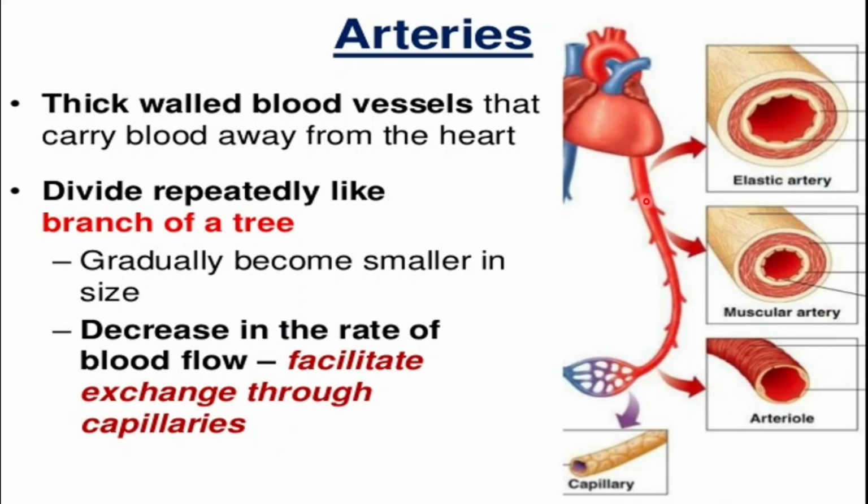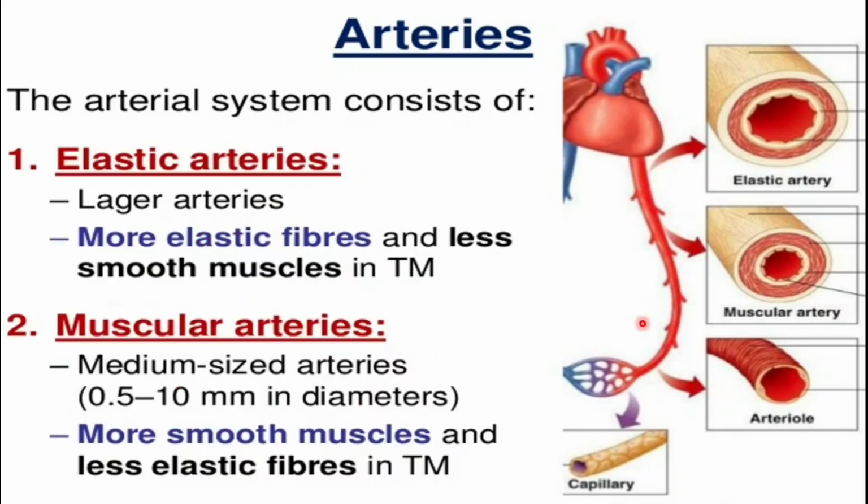And the arteries divide like the branch of a tree, and as the artery divides it becomes smaller in size. The blood flow in the large artery is more as compared to the small arteries, because the large artery is more in size, so there will be more blood flow in it.